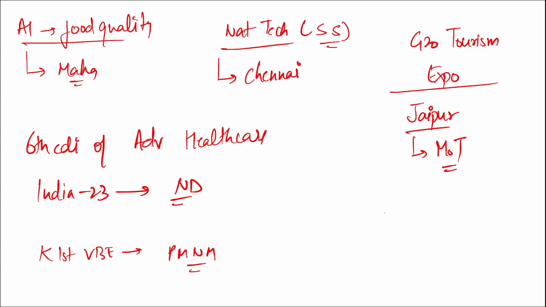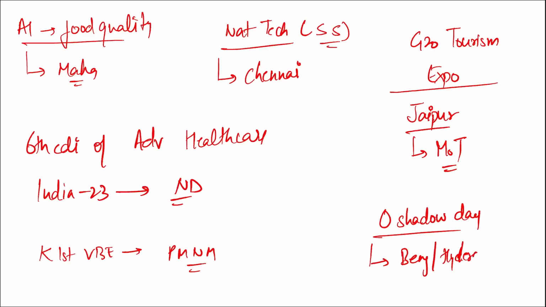Next, in which cities did we observe Zero Shadow Day? Zero Shadow Day was observed in Bangalore as well as in Hyderabad, right? Then the Y20, that is Youth 20, pre-summit meeting, held under G20, was held in Ladakh,